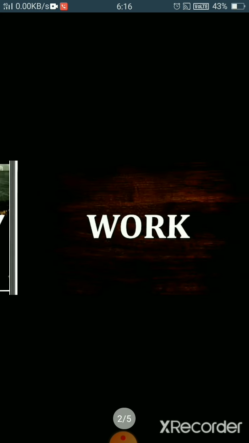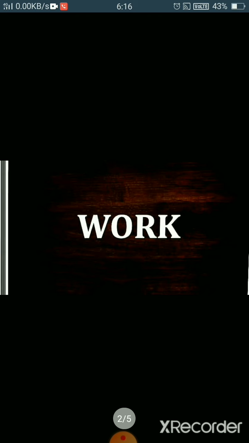Now a term comes, that is work. By work we mean any kind of mental and physical activities. If we talk ordinarily, it means any mental and physical activities, that is work. But if we talk according to science, in physics, work has a different meaning.